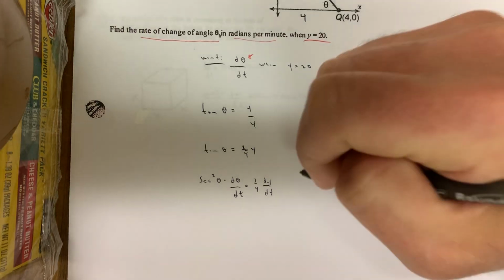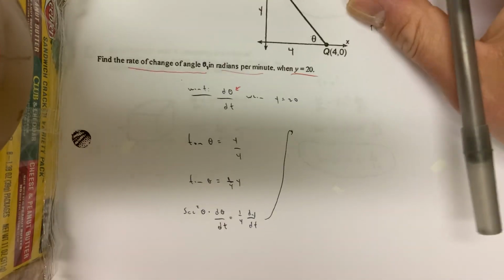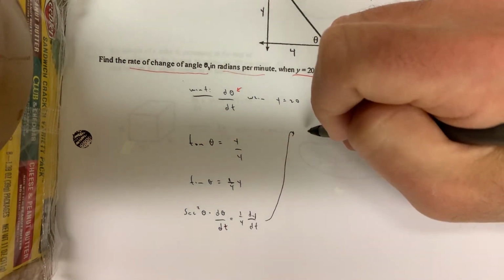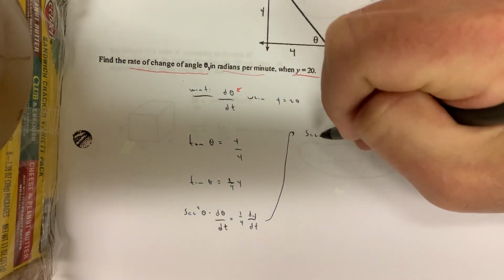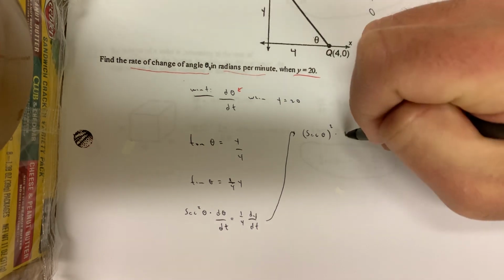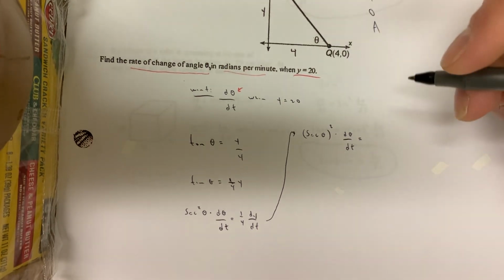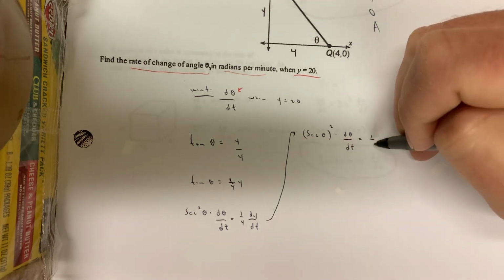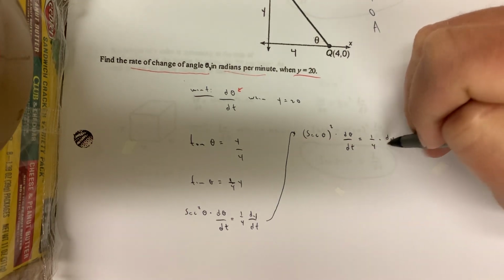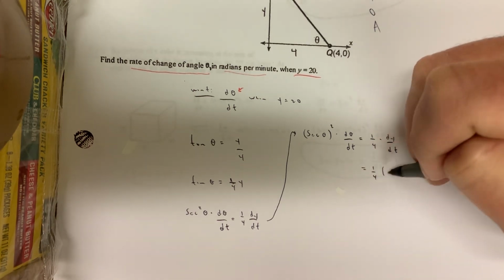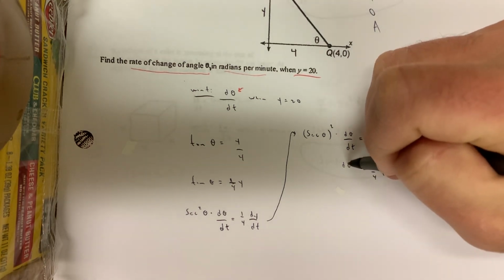All right, so maybe that's slightly snarky right there, but not nearly as snarky as this moment right here, because now we want secant squared theta. Remember, that's secant theta quantity squared. And d theta over dt, I don't know what it is, which is fine, because that's what I want to solve for. But it's equal to 1/4 times dy over dt. And I know what dy over dt is, it's actually equal to 4. I don't know d theta over dt.